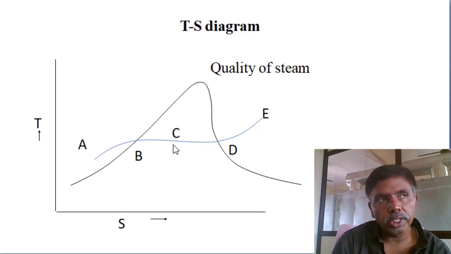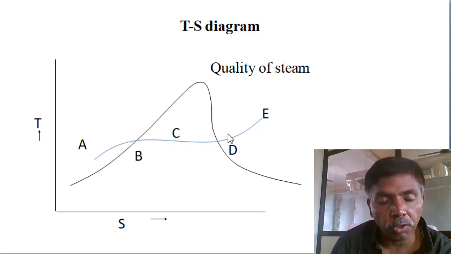So how much wetness is there, how much dryness is there, how we calculate it, is based on the dryness fraction. We represent it by x, mass of vapor divided by mass of vapor plus mass of liquid. While we are supplying heat, the mass of vapor is increasing. It's a common criterion: we are supplying heat, mass of vapor continuously increases. So at a particular point it will reach 100% vapor. Then the dryness fraction is 1.